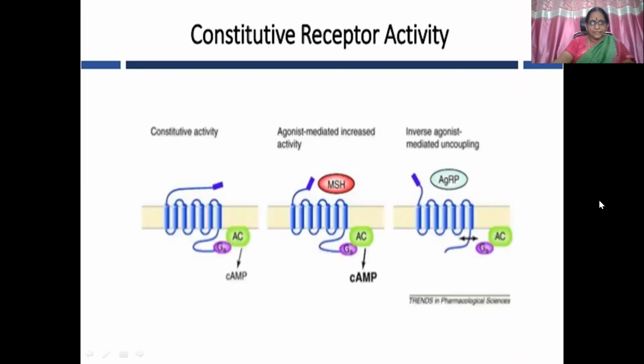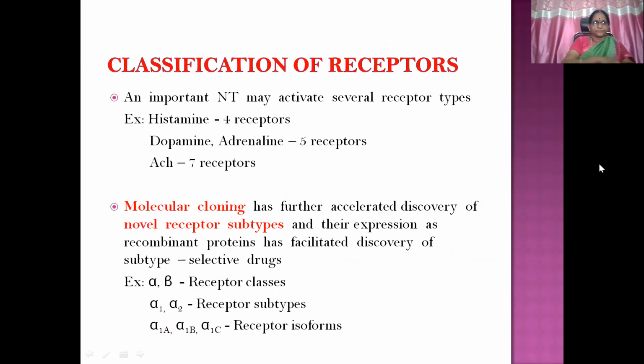So you can see here in this diagram, the agonist is here, the inverse agonist is here. Here we can see only the receptor, there is no ligand here. This is constitutive activity of the receptor in the absence of agonist.